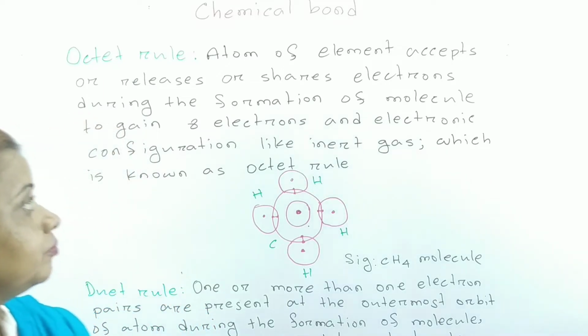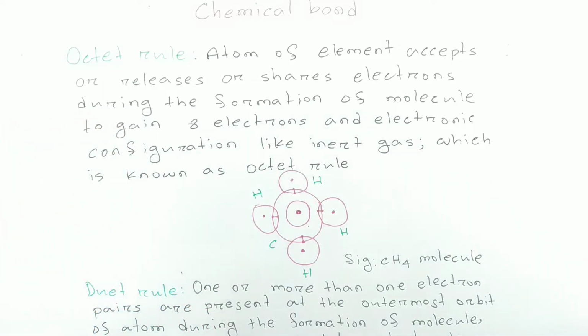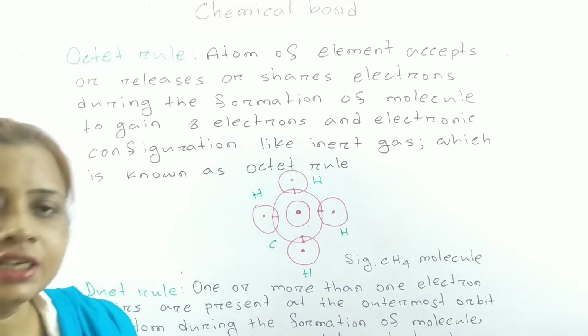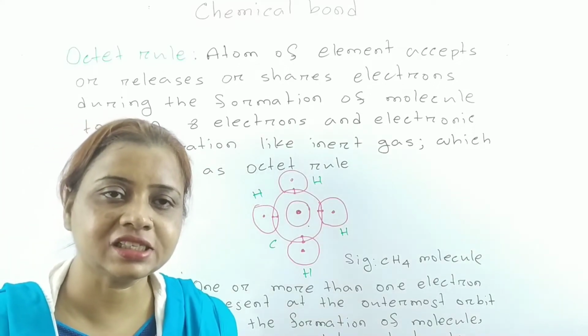Again I am saying, all the elements of the periodic table have a tendency to get the structure of nearest inert gas.